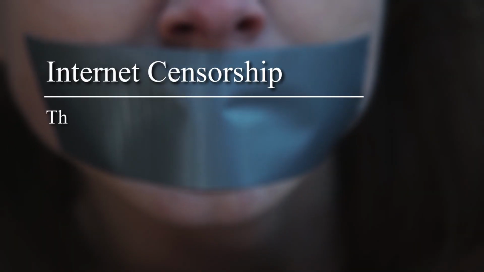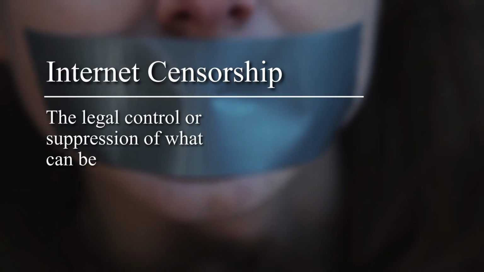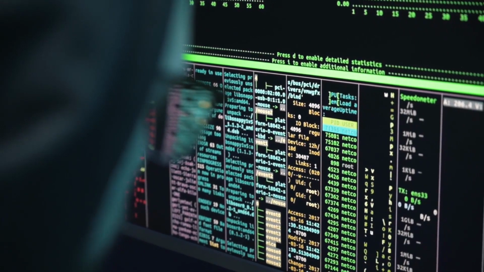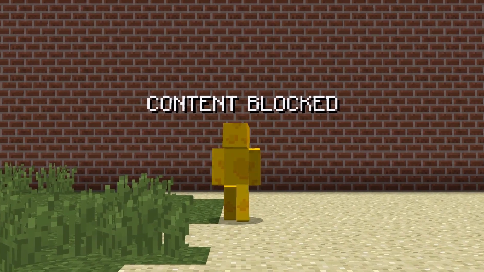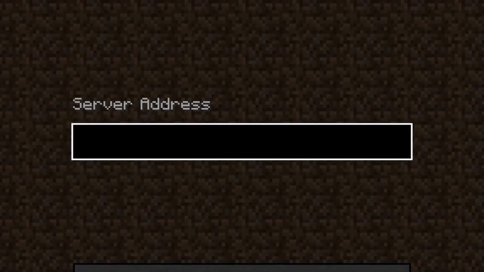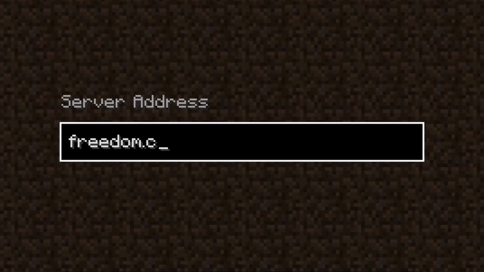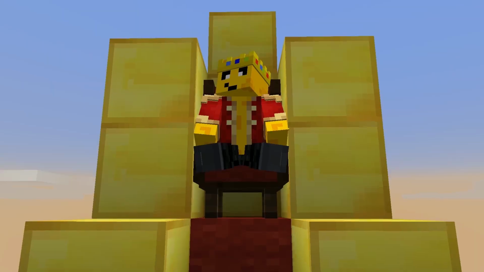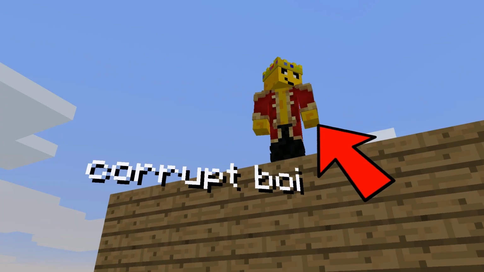Internet censorship is legal control or suppression of what can be accessed, published, or viewed over the internet. Websites can be blocked in a whole myriad of ways, mainly through content filters and blacklists. A connection can be blocked to a website if the URL has keywords contained in a blacklist. Common targets of internet censorship are sites criticizing the government or an authority in a given country, especially those with corrupt leaders, sites that comment on minorities or LGBTQ+ issues, and much, much more.